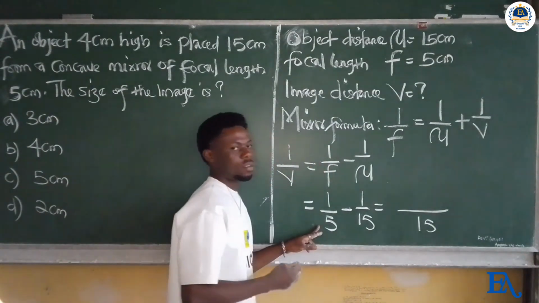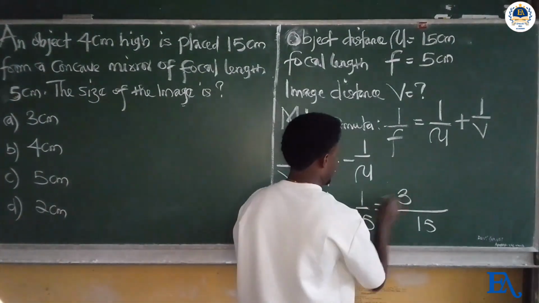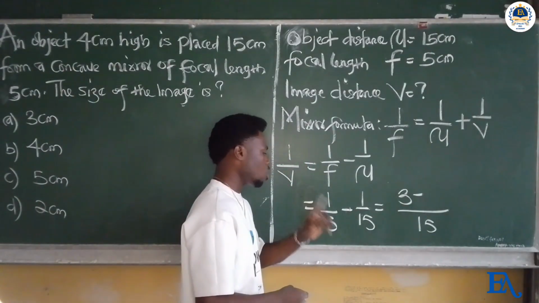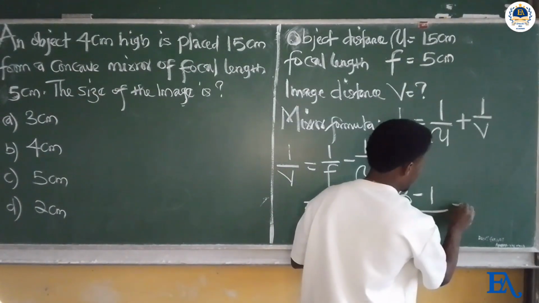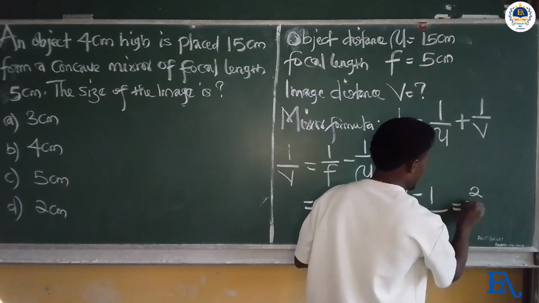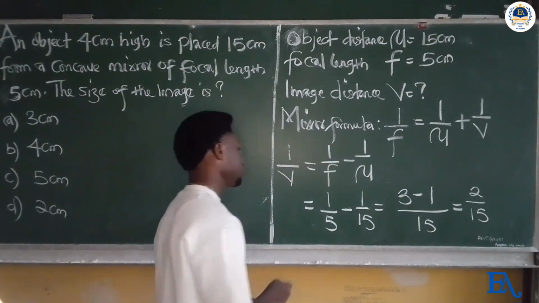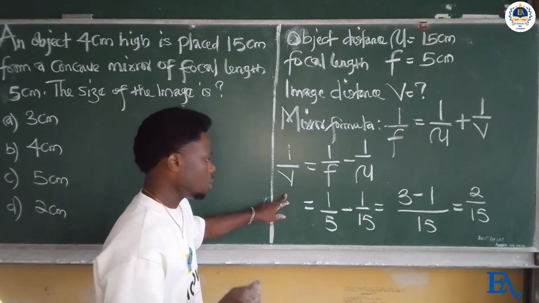15 divided by 5 is 3, and 3 times 1 is 3, minus 15 divided by 15 is 1, and 1 times 1 is 1. So we have 2 over 15. 2 over 15 is equal to 1 over v. Take note of this concept.